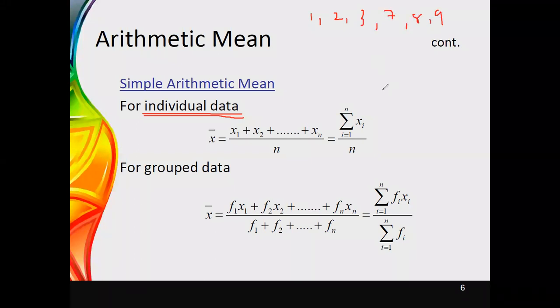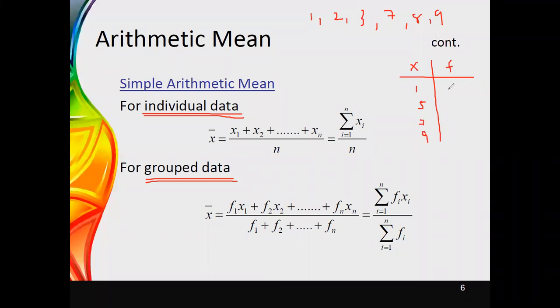But for group data, if the data is given in a group data format, it means that they have categorized it. As an example, here we may have the x value and the frequency value in the next column. Now think about this set of data. You have observed values 1, 5, 7 and 9. You have observed 2 ones, 3 fives, 1 seven, and 4 nines.